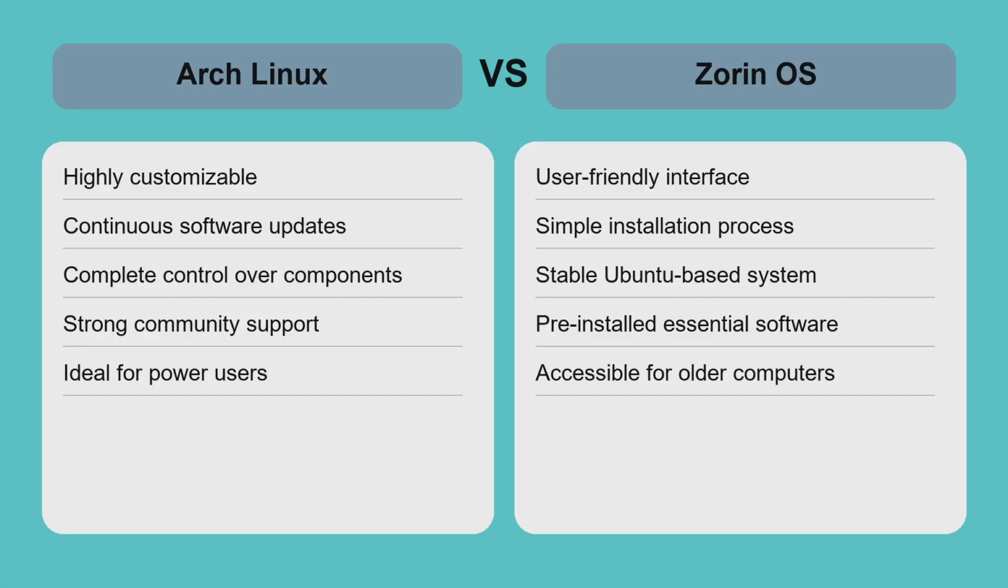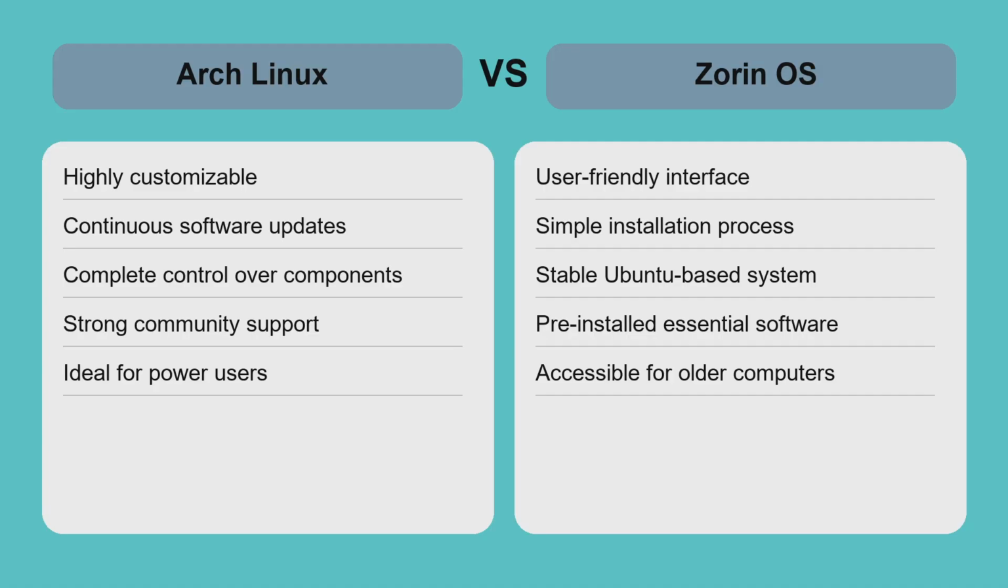Choosing between Arch Linux and Zorin OS depends on your experience and needs. Arch Linux suits users who want full control, frequent updates, and a deep understanding of Linux. It excels in customizability but demands time and technical skills. For example, developers or Linux enthusiasts benefit from Arch's flexibility and the extensive Arch wiki for troubleshooting.